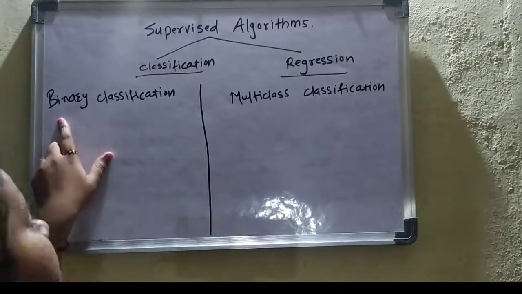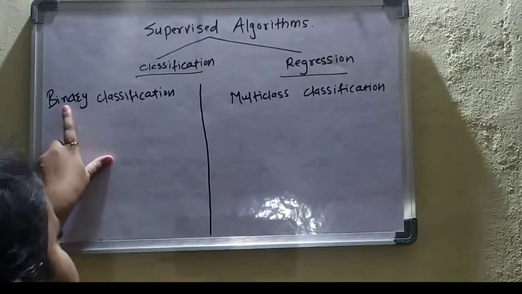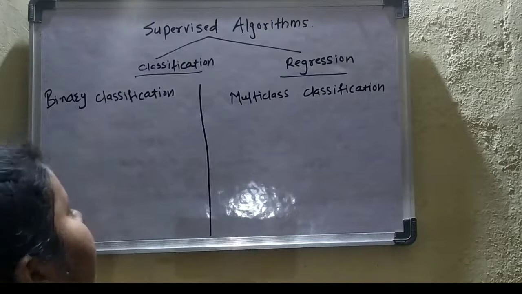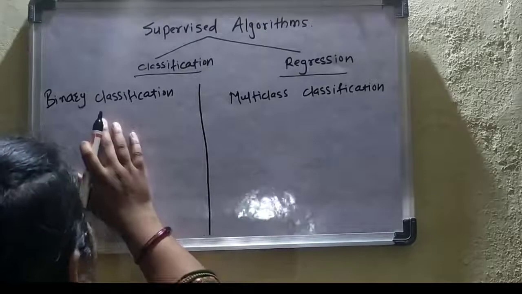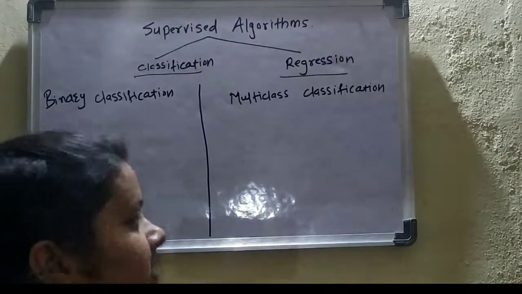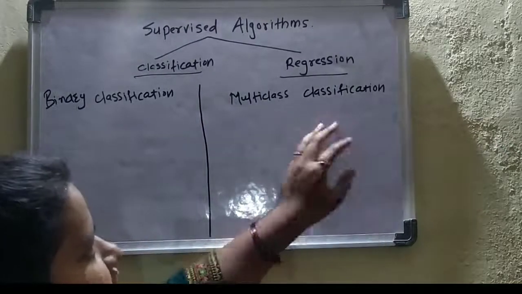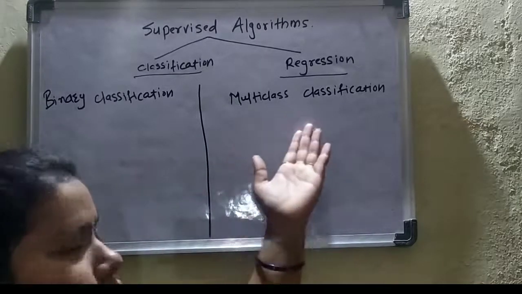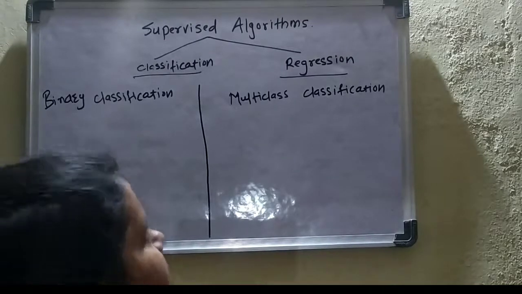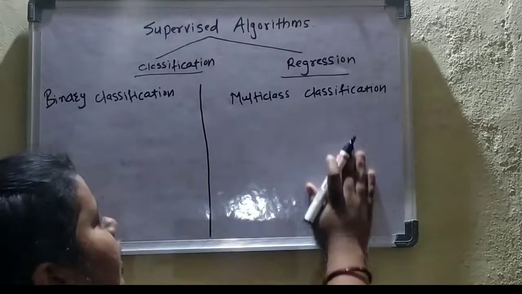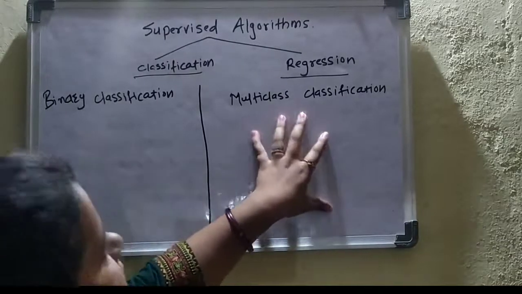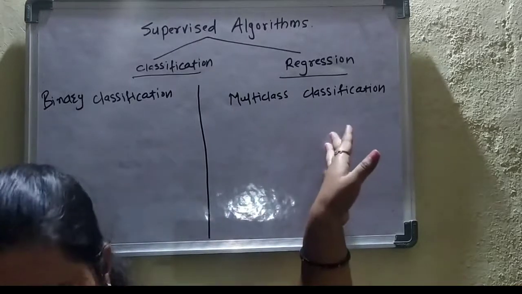As the name indicates, binary means dividing the classes into two things, that is yes or no or spam or not spam. In such type of cases we will be using the binary classification, whereas multi-class classification is if we want to categorize or classify the object into more than two classes, such as classifying the color red, yellow and green, that comes under the multi-class. Or a person is normal, abnormal or serious, such type of classification comes under the multi-class classification.